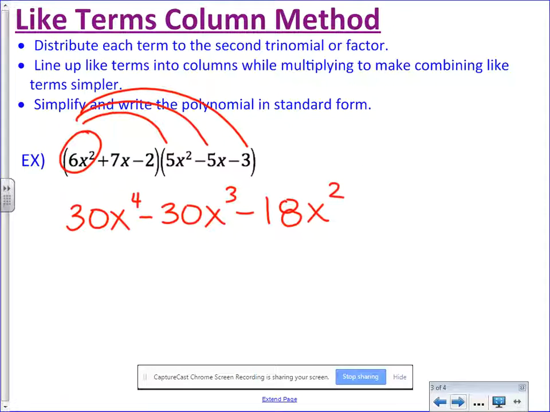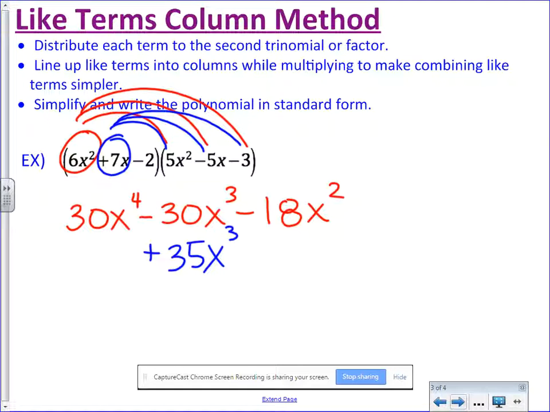Now I'm going to move to my second term. I'm going to do the same thing, but when I apply the distributive property, I'm going to put it in the appropriate column. So 7x times 5x squared, that is 35x cubed. Since this is an x cubed term, I'm going to put it underneath the other x cubed term.